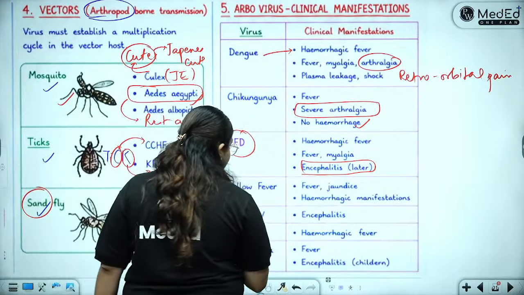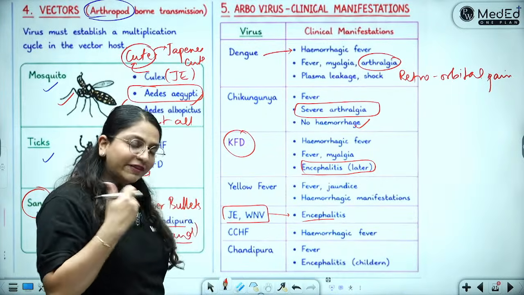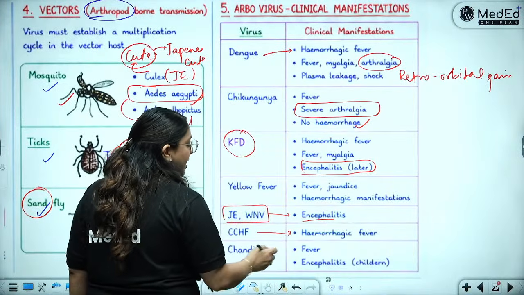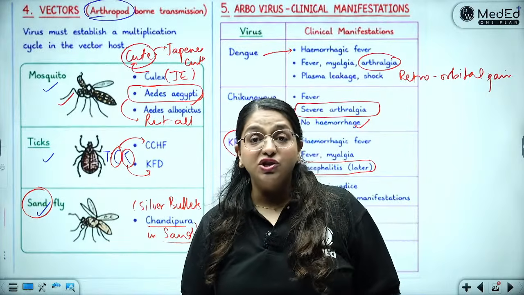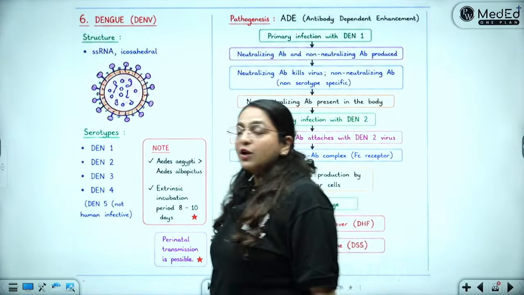Then you have Japanese encephalitis and West Nile encephalitis, which have encephalitis in their name. CCHF is also a viral hemorrhagic fever, and Chandipura is also a viral hemorrhagic fever or encephalitis in children. Okay, so we will see each one of them. Let's start with dengue virus.